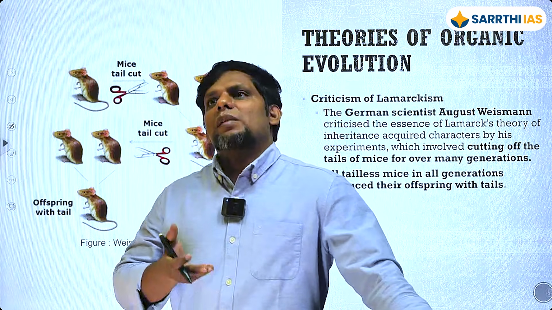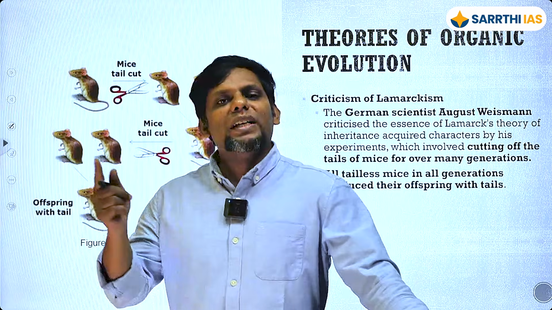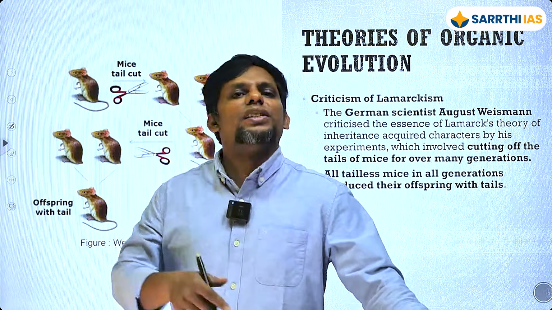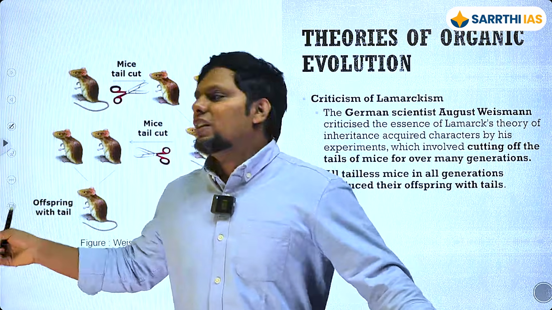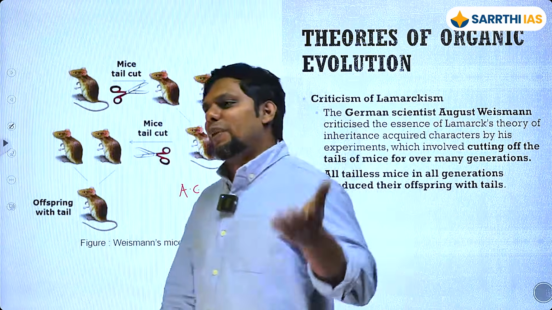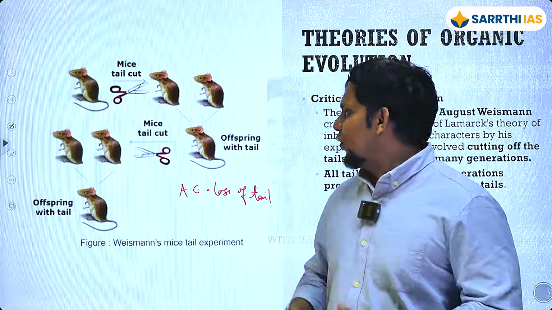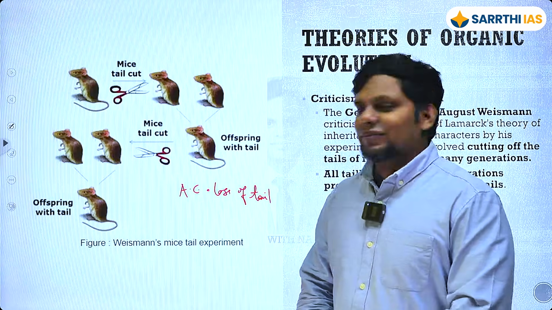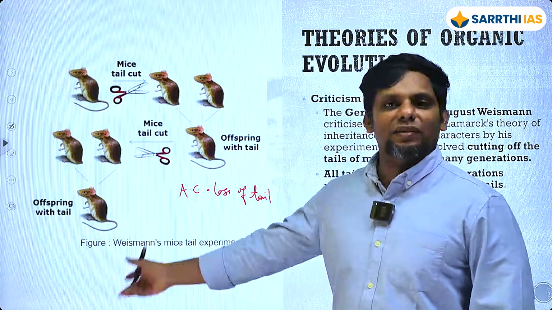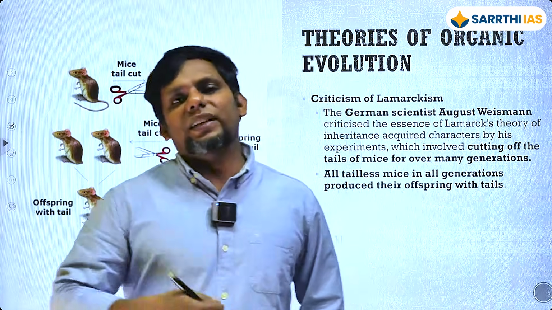That means that maybe after a few generations, they should be tailless, or at least the tail is becoming weaker, or the tail is becoming shorter. मतलब कुछ ना कुछ तो degeneration होना चाहिए, because each generation I'm basically giving them the same sort of acquired character of cutting off their tail, loss of that particular tail. But then he found out that despite the fact that he would keep doing this to the new offspring, each generation all he had is just a lot of tailless mice, but they were being born with the tails as usual. So again, this basically goes on to disprove that inheritance of acquired character wala.